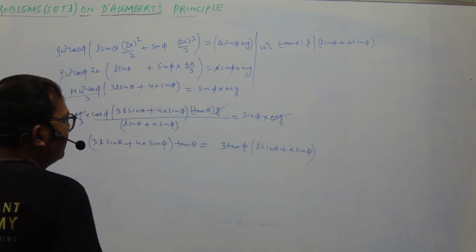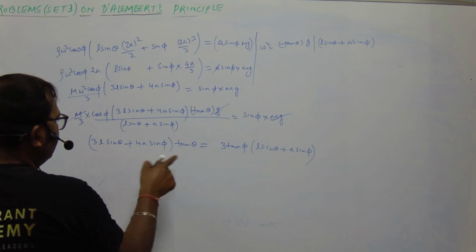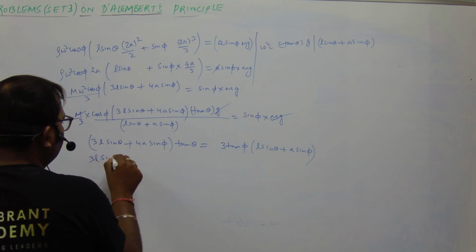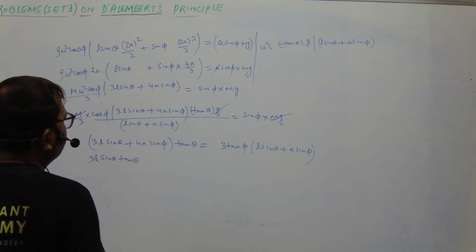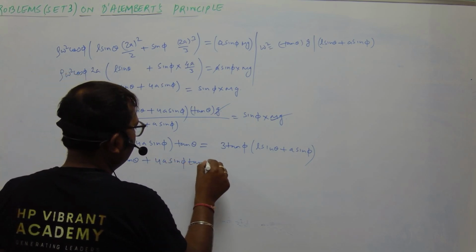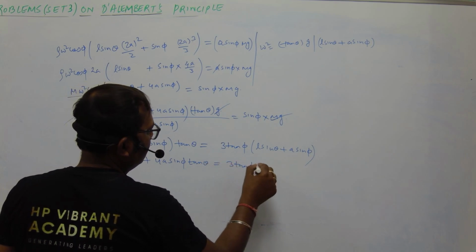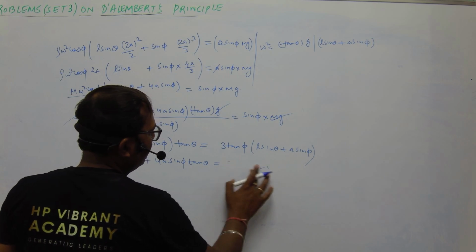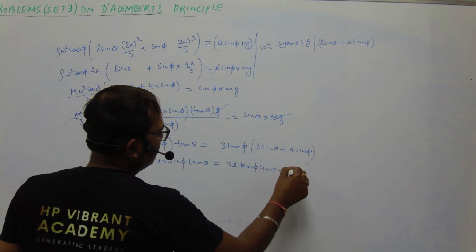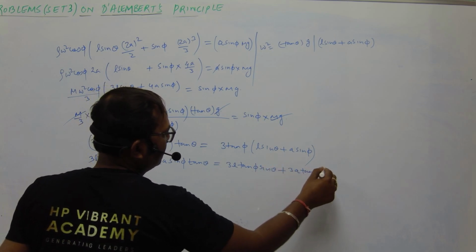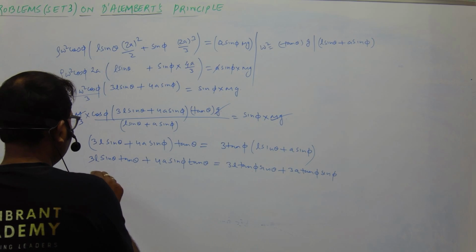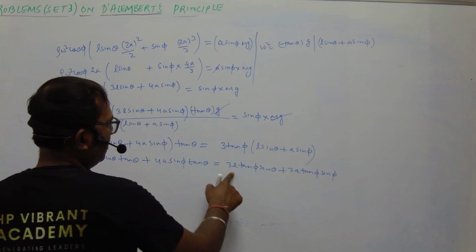Let us further simplify this. Let us expand it. So we have 3L sin theta tan theta plus 4a sin phi tan theta is equal to 3L tan phi sin theta plus 3a tan phi sin phi.